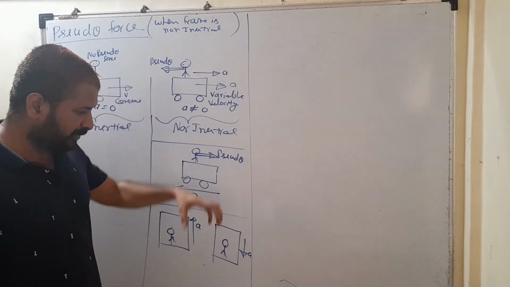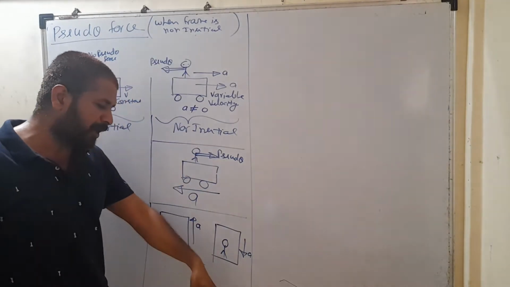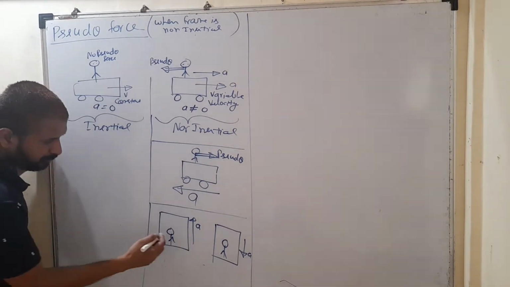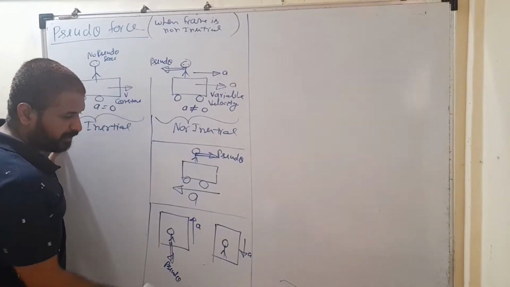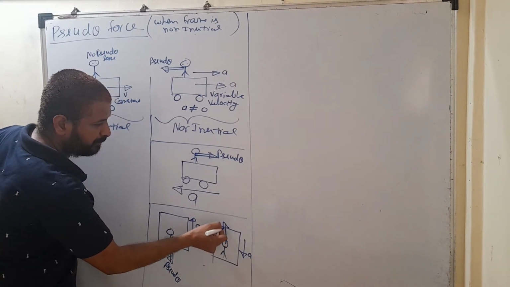In the second case, when that lift is accelerated in the downward direction, you will get a pseudo force in the upward direction. So in the first case, because that lift is accelerated upward, we will get a pseudo force in the downward direction. In the second case, here the lift is accelerated downward, so we will get a pseudo force in the upward direction.